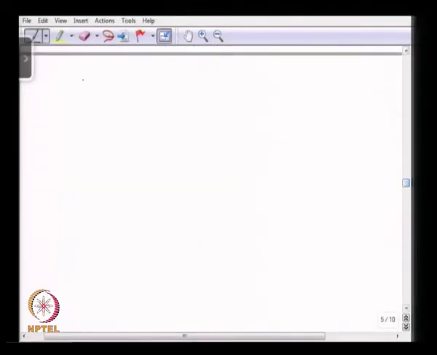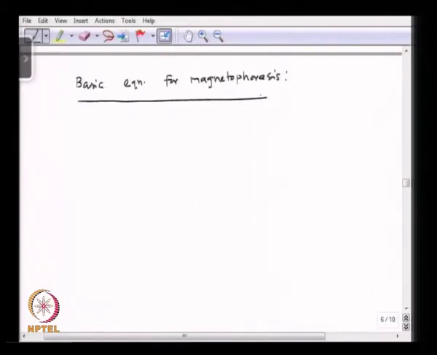So, let us look at the basic equation for magnetophoresis, and here we say that the external magnetic field, which is unperturbed before we have the magnetizable object in the magnetic field, is H external.